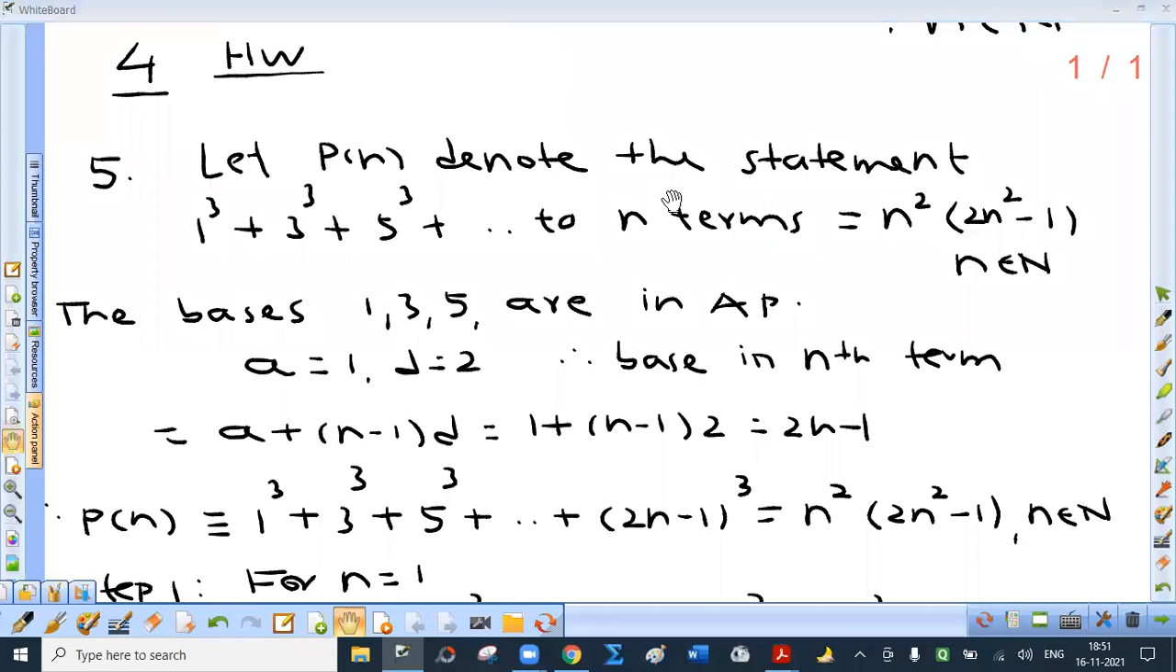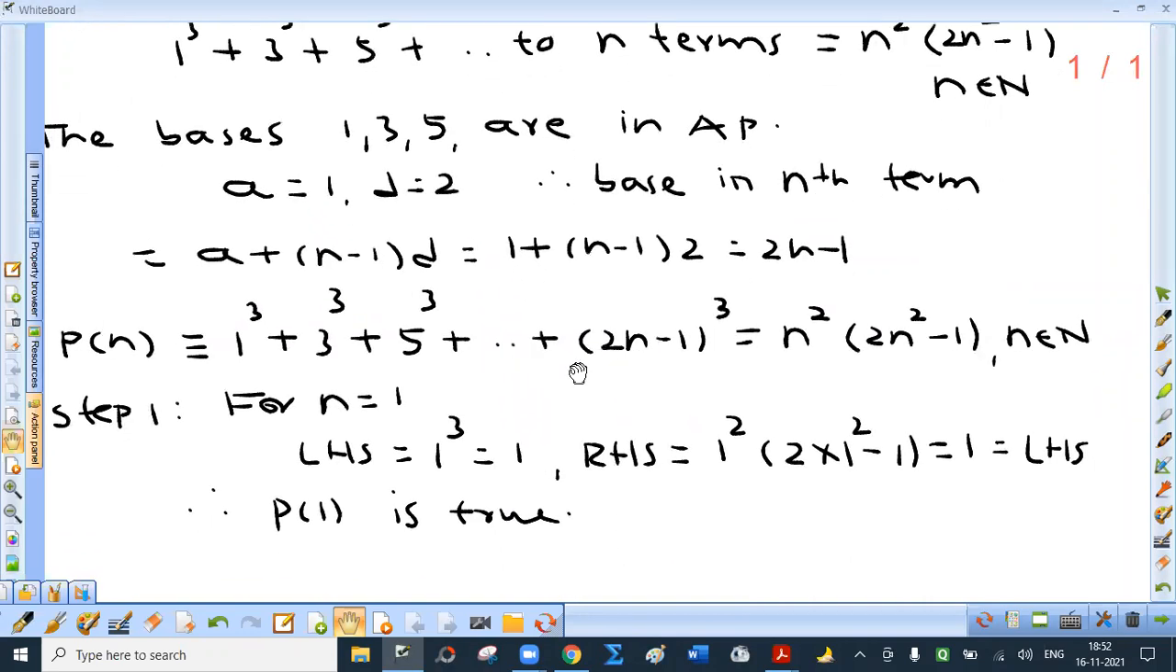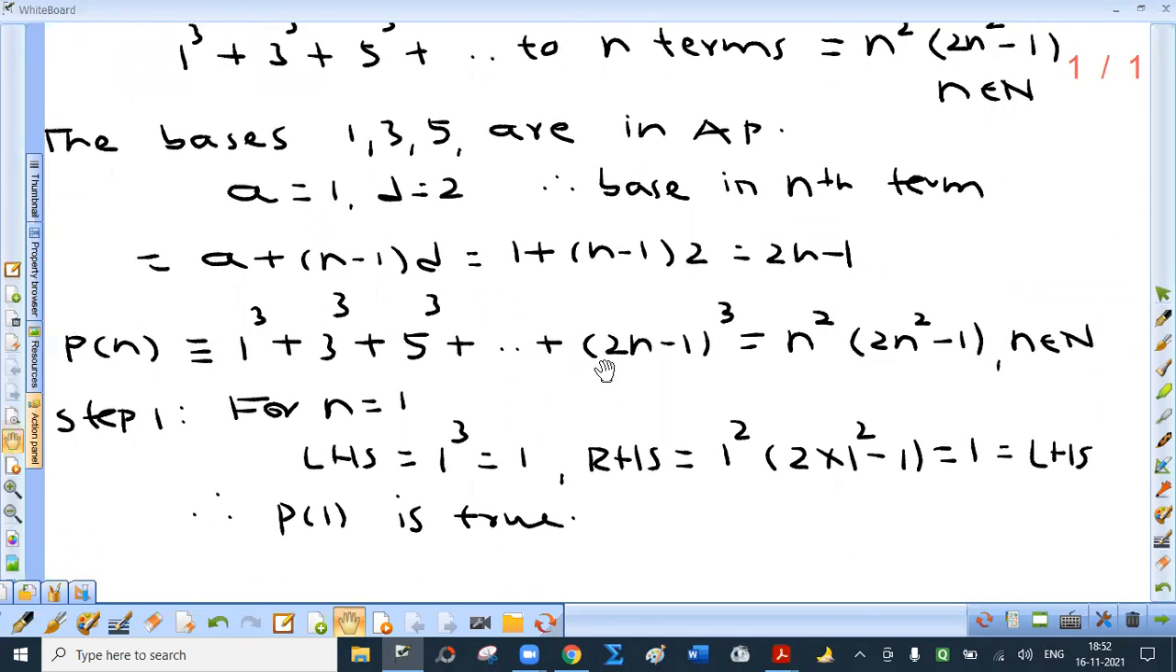Fifth one, 1 cube plus 3 cube plus 5 cube up to n terms is n square into 2n square minus 1. Here first we have to find nth term. Observe that bases 1, 3, 5 are in AP. So what is base in nth term? 2n minus 1. So statement P of n becomes 1 cube plus 3 cube plus 5 cube up to 2n minus 1 cube equal to n square into 2n square minus 1.